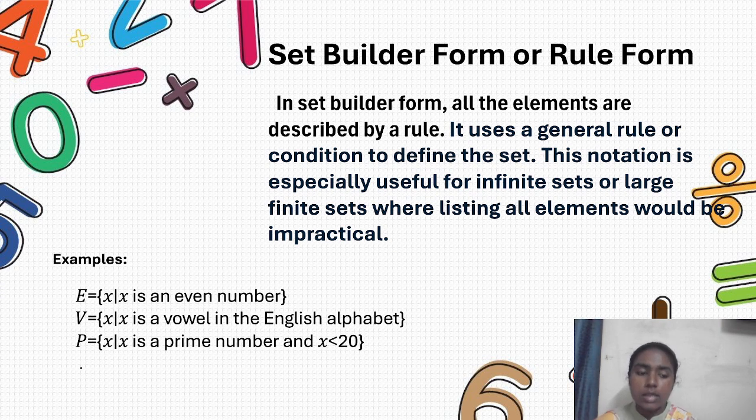First, they are telling that the elements in P are prime numbers, and we should not write the prime numbers from 1 to 100 or 200. We should stop before 20, that is x less than 20. That's why they are giving two conditions. So we should take the elements in P to be prime numbers, and we should stop before 20. We should not go beyond 20. So by using this, we can write the set. This is known as set builder form.